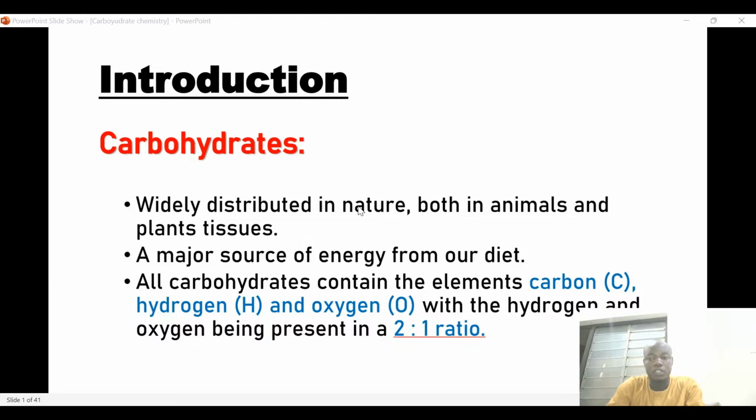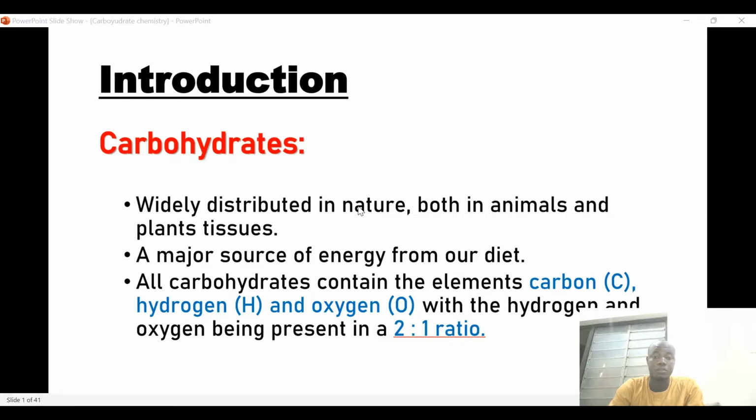As I said, today we are going to look at the concept of carbohydrate, or the chemistry of carbohydrate. What is carbohydrate? First, we need to understand where we actually get carbohydrate. In nature, carbohydrate is widely distributed, and we can find carbohydrate both in plants and animals. Although carbohydrate is found in every living organism.